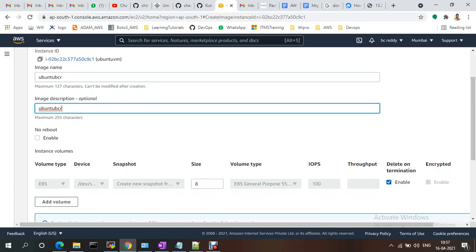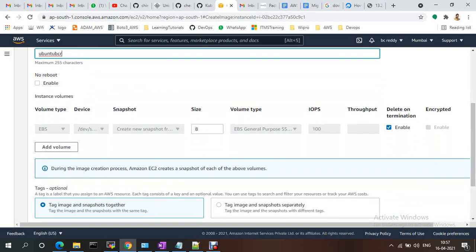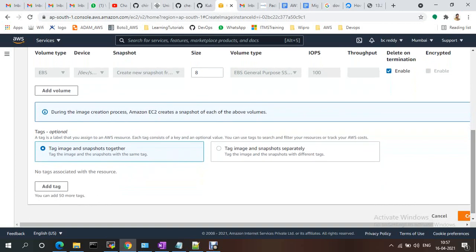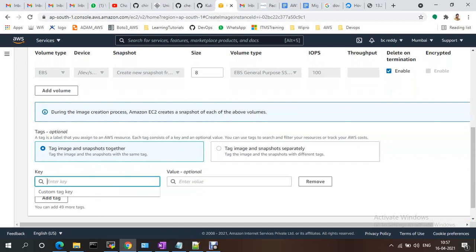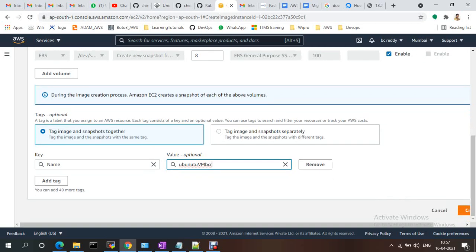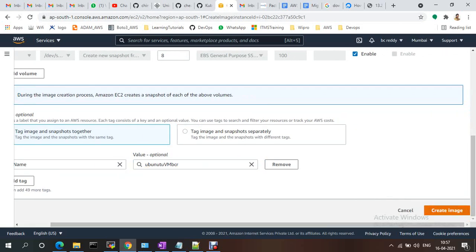And for reboot, if you want you can reboot, otherwise you don't need to. If you want to add extra volume size, you just need to add it. Mine is already default, I don't want to change anything. If you want, you can add tags, like name as the key and the value Ubuntu VM something, and just create image.